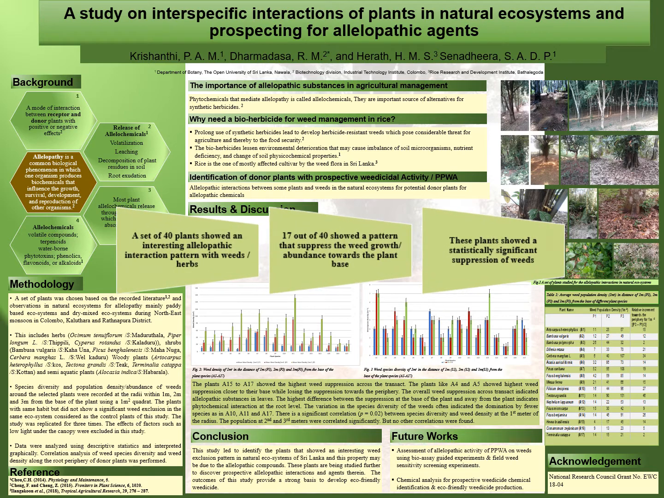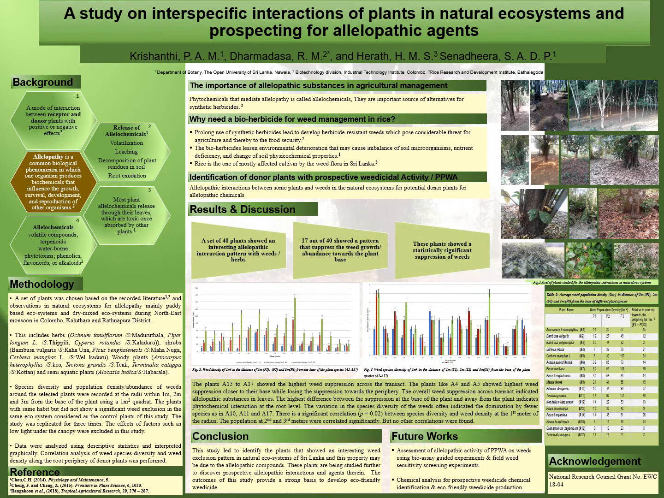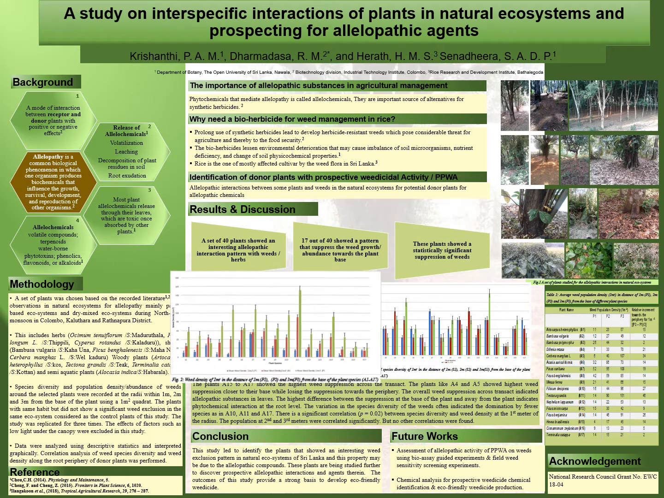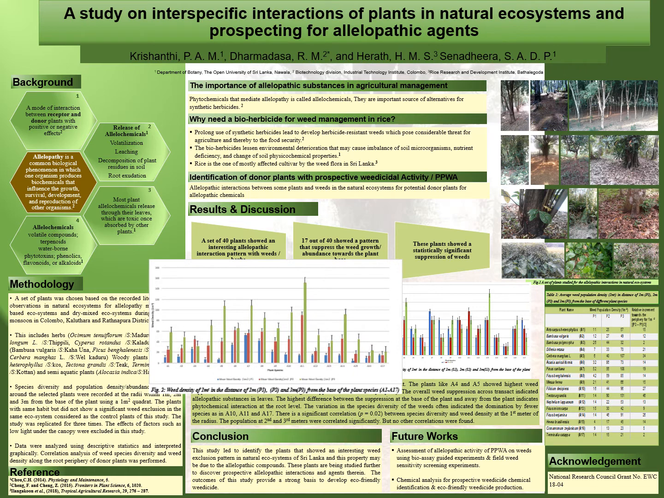In this study, 17 out of 40 plant species showed an interesting allelopathic interaction pattern. The weeds and herbs underneath these plants were significantly suppressed. This graph indicates weed density at different lengths from the base of each plant species. For instance, look at A3.